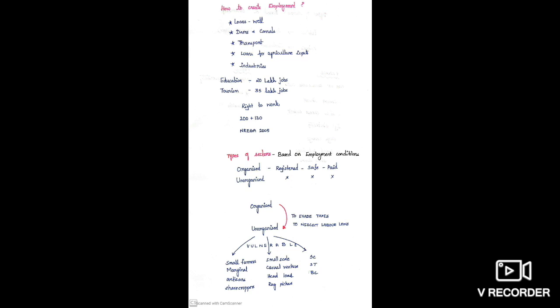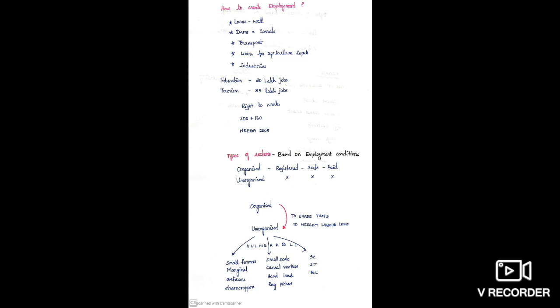Okay, fine. Who are the people vulnerable to unorganized sectors? Which kind of people can be easily pushed into the unorganized sector? There are three categories: rural, urban, and social. On the rural side, small farmers, marginal farmers, artisans, sharecroppers. These people are in the unorganized sector.